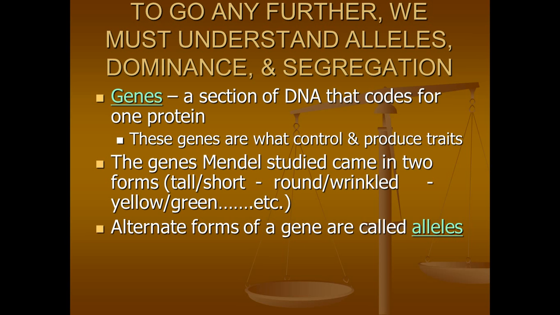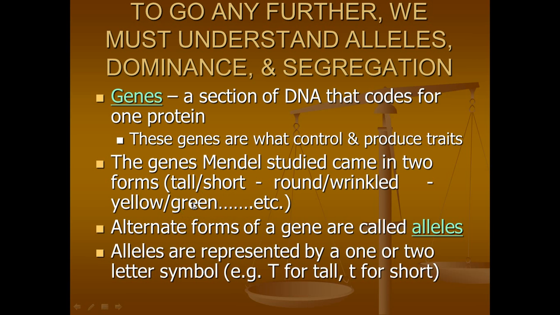Those alternate forms of a gene are called alleles. So the round and wrinkled, those are the alleles for pea shape. Tall and short, those are the alleles for plant height. Yellow and green, those are the alleles for pod color. Alleles are represented by a one or two letter symbol. For example, capital T for tall, lowercase t for short.